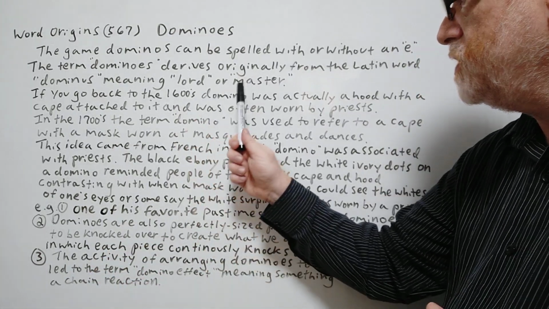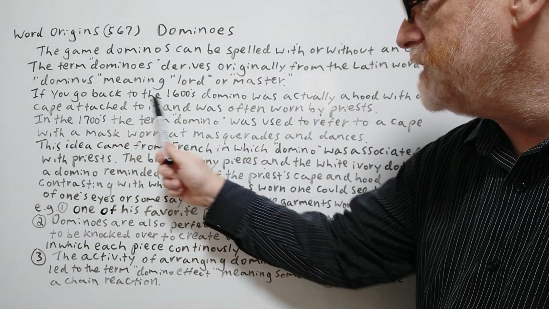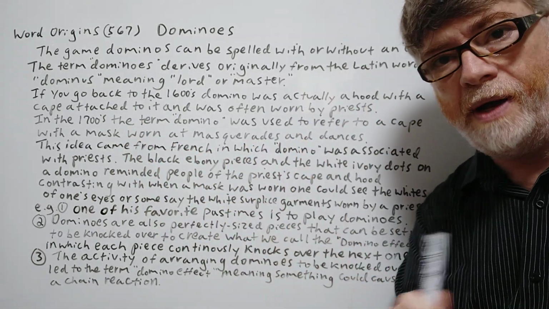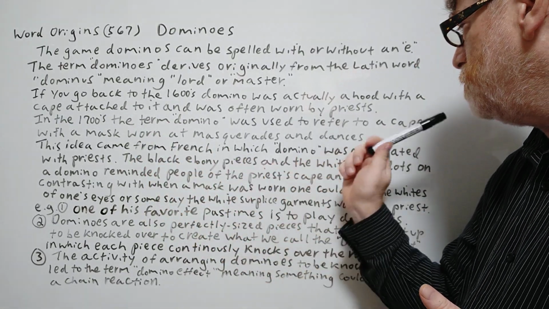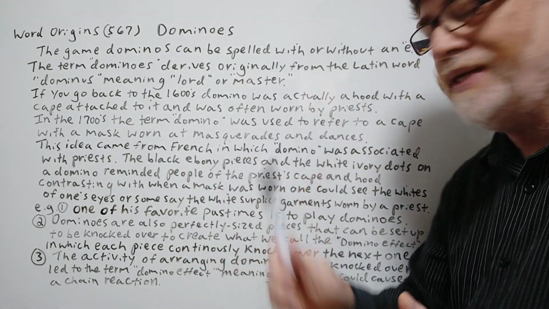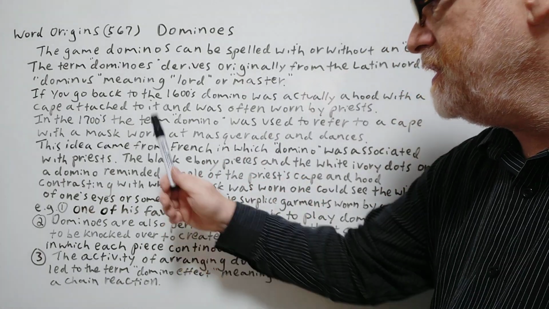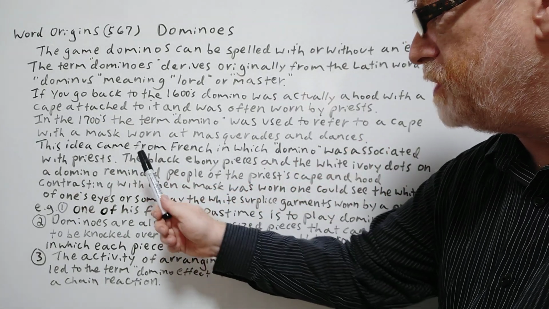If you go back further, 1600s, domino was actually a hood with a cape attached to it and was often worn by priests. In the 1700s, the term domino was used to refer to a cape with a mask worn at masquerades and dances. The idea came from French, in which domino was associated with priests.